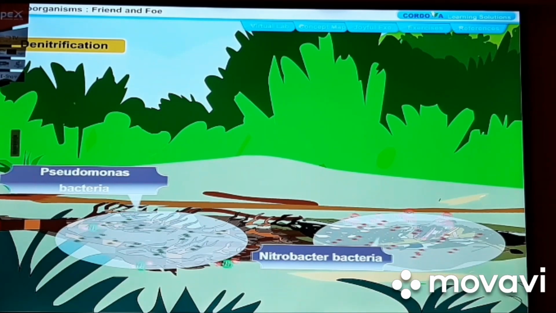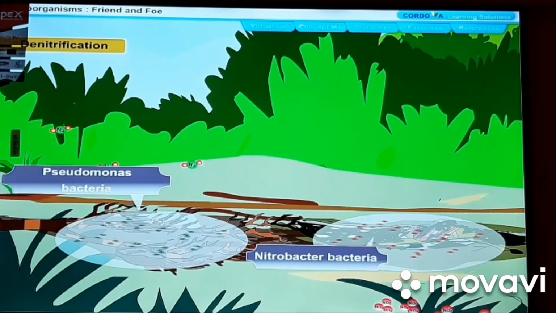Denitrification. A part of the nitrates in the soil are converted by Pseudomonas bacteria into nitrogen gas, which escapes into the atmosphere. The conversion of nitrates into free nitrogen gas by denitrifying bacteria, Pseudomonas bacteria, is called denitrification.